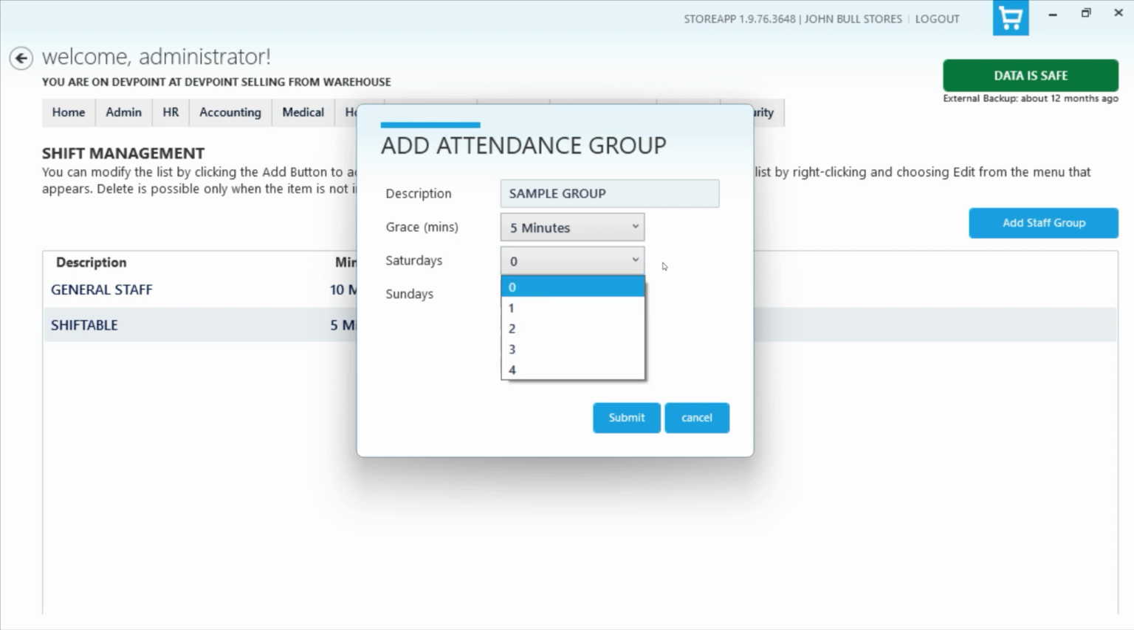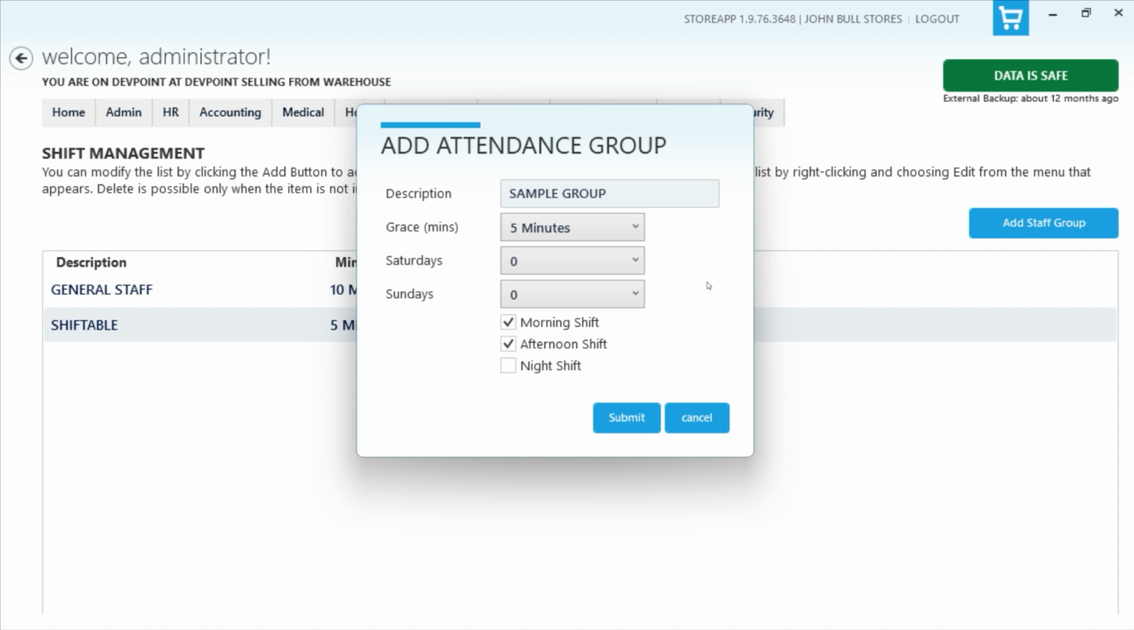And then you can see number of weekends. So if they work on weekends, how many Saturdays in the month do they work? How many Sundays do they work? There are some businesses that are open every day of the week, so probably we'll just select 4. 4 means that all Saturdays, all Sundays. There are some businesses where we give them some time off on weekends, so maybe they only work on 2 Saturdays or 3 Saturdays in a month. You can set that up also.